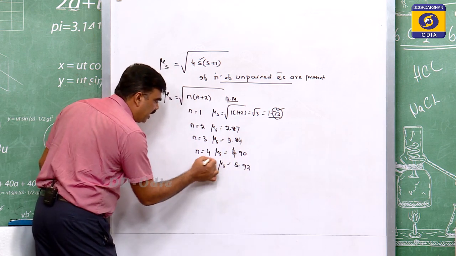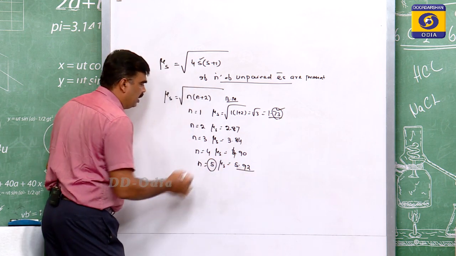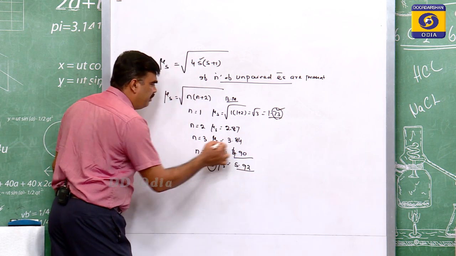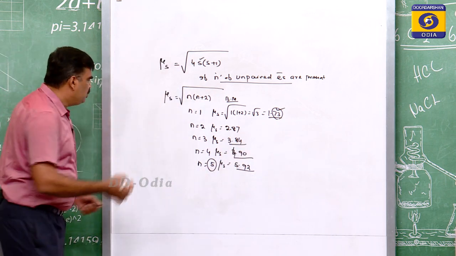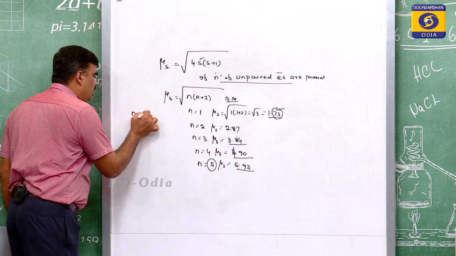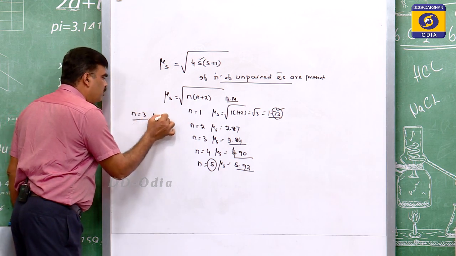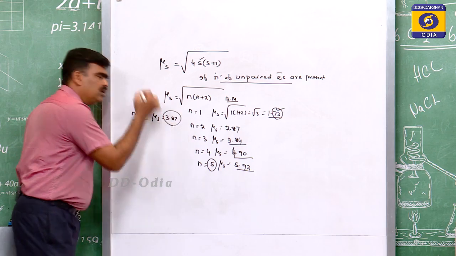So, if n is 5, it must be 5.9. 4 means 4.90. 3 means 3.8. If you don't remember exactly, then you can simply write, if n equal to 3, then mu s equal to 3.87. Okay?